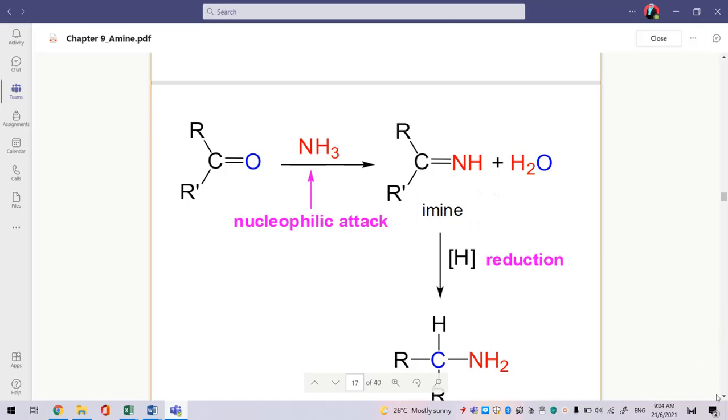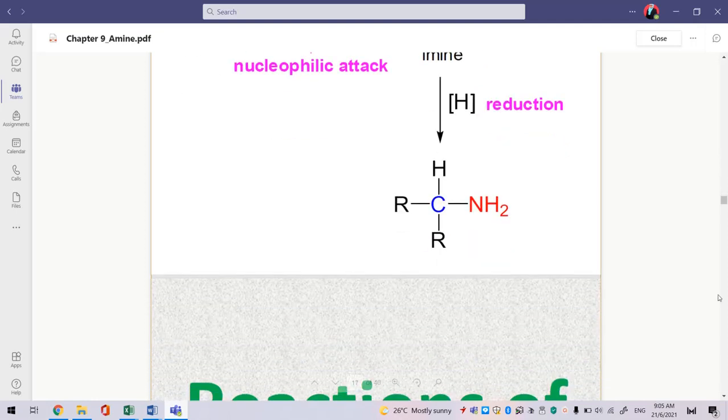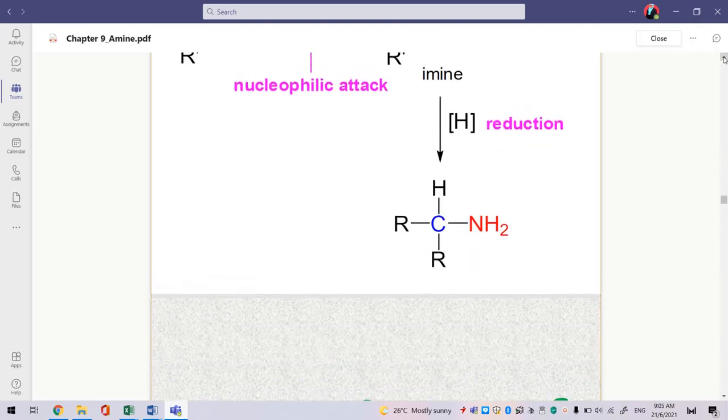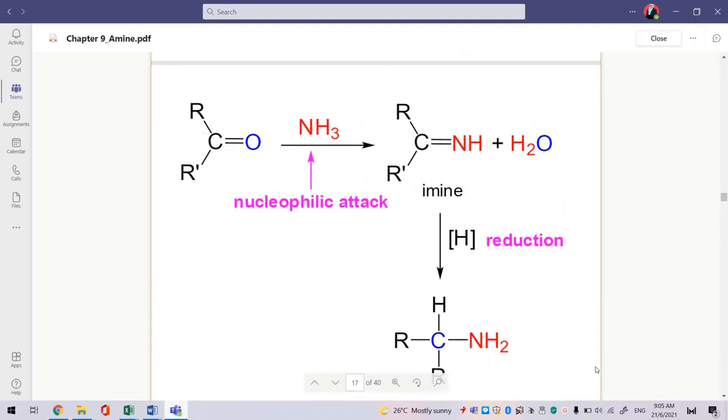This imine will react with a reducing agent here. You can use lithium aluminium hydride, or hydrogen gas in the presence of platinum, palladium or nickel. So this part will be reduced to NH2, and at the end of the reaction, you will produce amine.